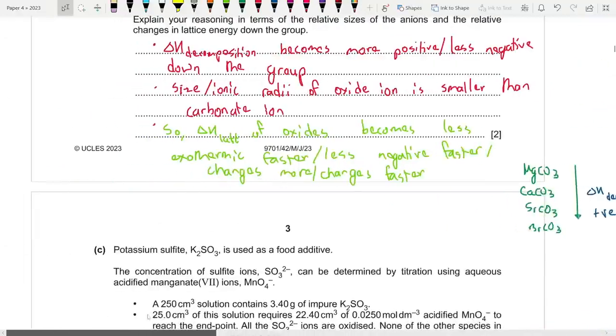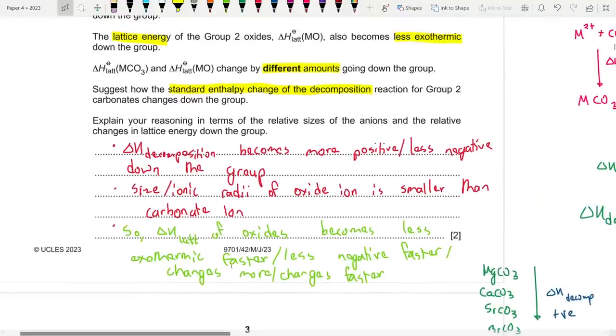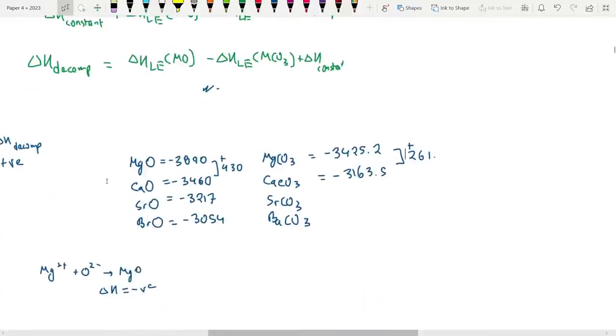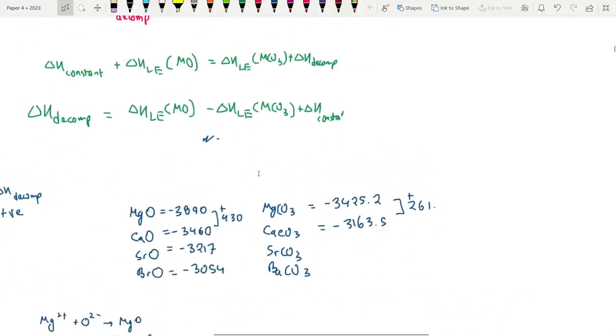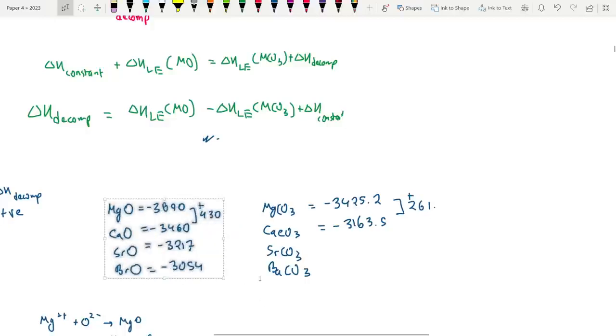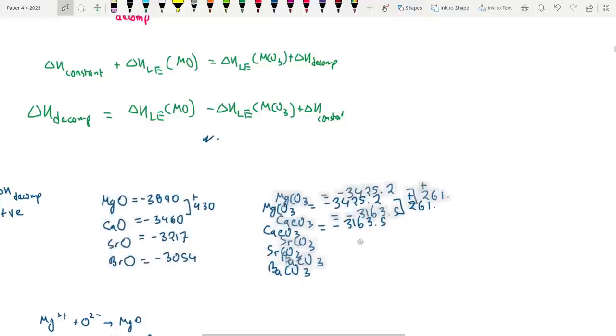Okay, the reason being the ionic radii, or the size of the oxide ion, is smaller than the carbonate ion. So it actually attracts the cation more strongly. So if the cation becomes bigger, the impact is greater, essentially, okay? So that's the concept that you need to know of over here, that due to the difference in size between carbonate and oxide, since oxide is smaller, the impact on the change is much greater for the lattice enthalpies as you go down the group.